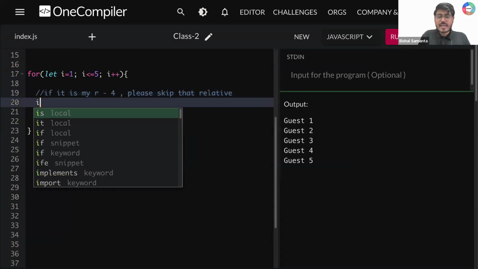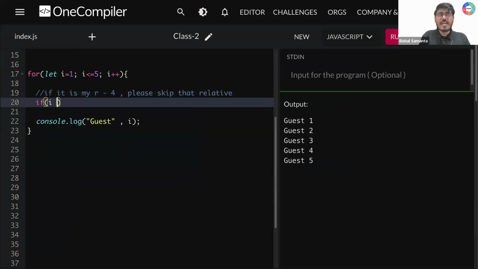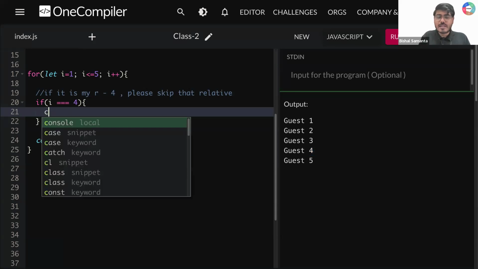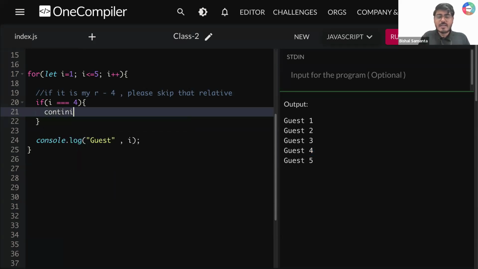Okay, so now here I'm writing again one more condition. If my i value is equal to 4, agar ye mera relative number 4 hai, so in that case what am I going to do? I'm not going to break it because I need to print 5. 4 ko skip karna hai, right? 5 ko mere ko print karna hai. In that case I'm going to write here continue. Guys, I need all of your response.